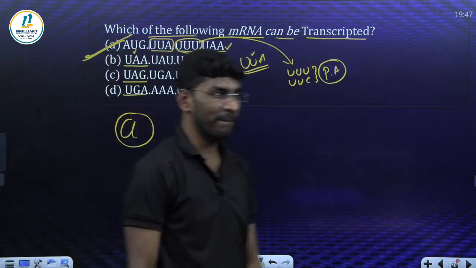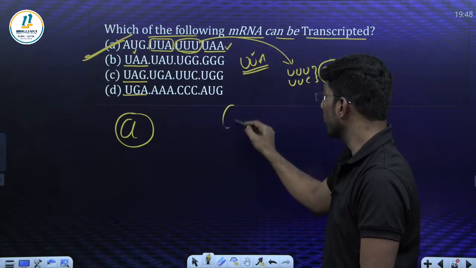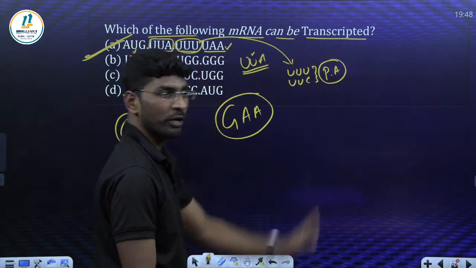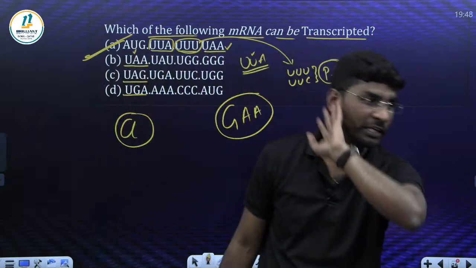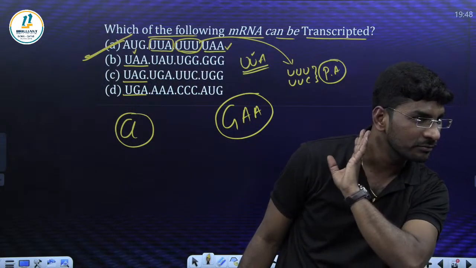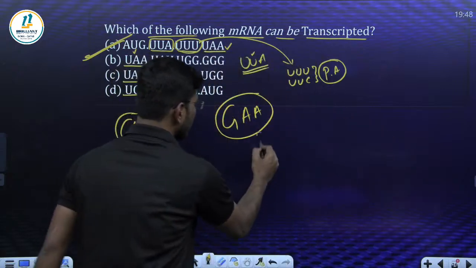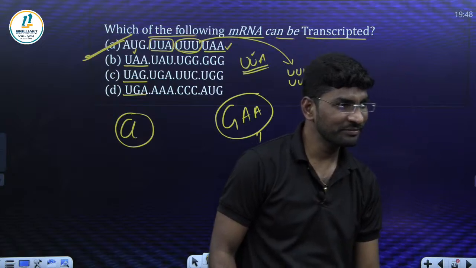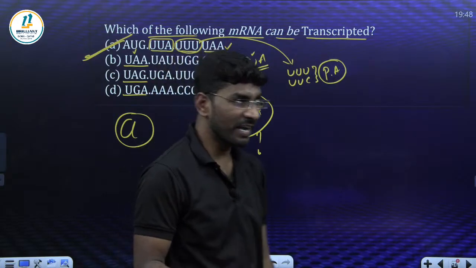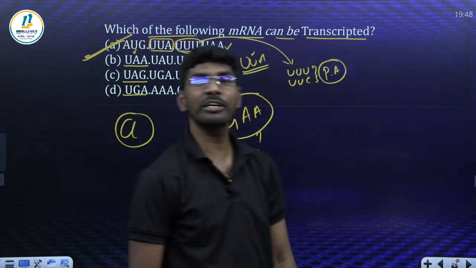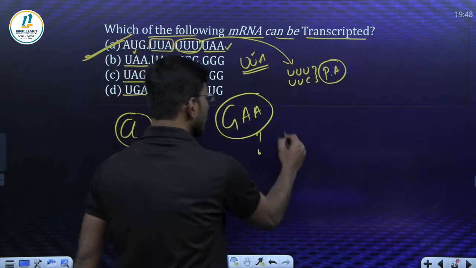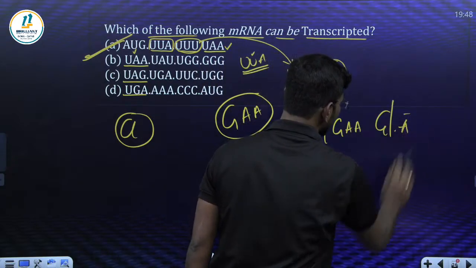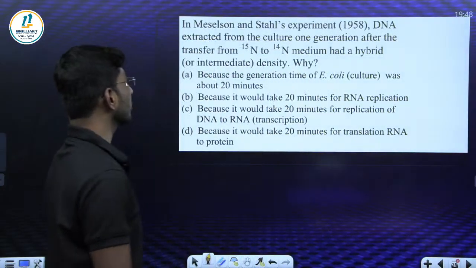Very good. Can any one of you tell me what GAA codes for? Which amino acid? Anyone? Try. GAA, very good: glutamic acid, glutamate or glutamic acid. Both GAA codons are glutamic acid. Very good. Now, what about this question?